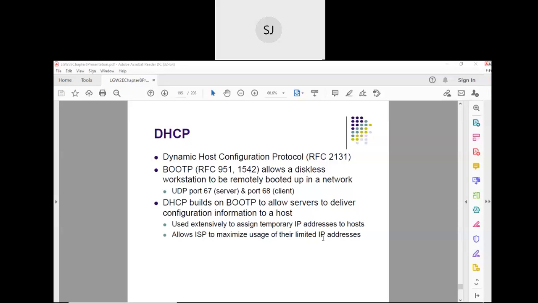One more thing you should remember about IP addresses: there is a distinction between public IP address and private IP address. Anybody knows? What is the difference between a public IP address and a private IP address? Anybody knows it? Sir, private will be static and public will be dynamic. No, not exactly. Not exactly.